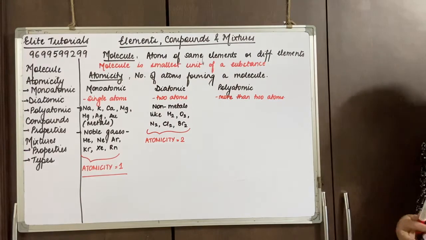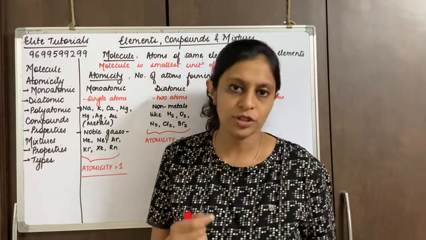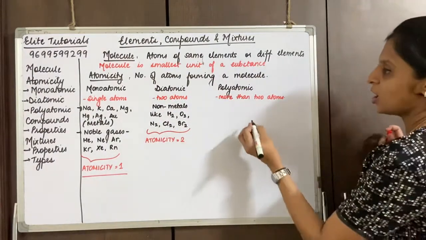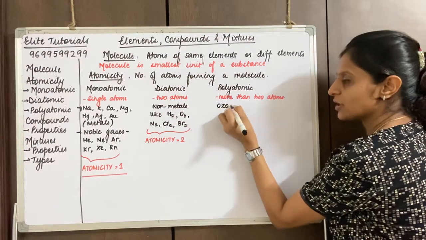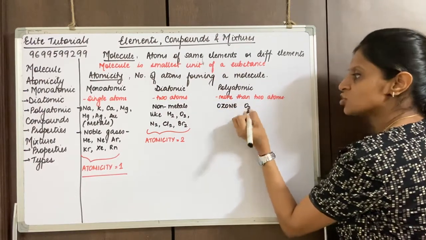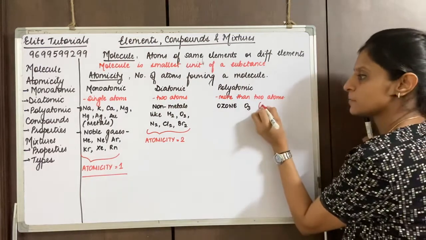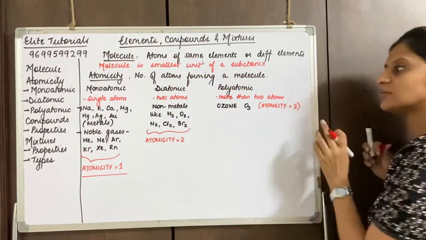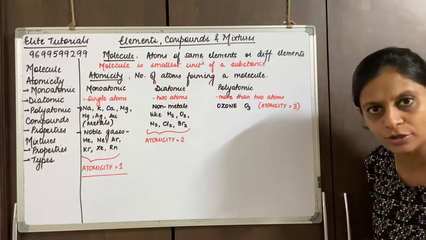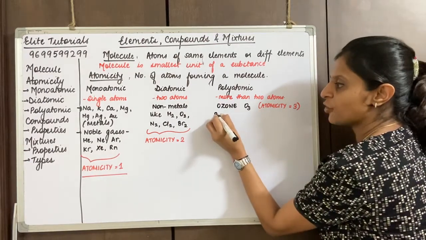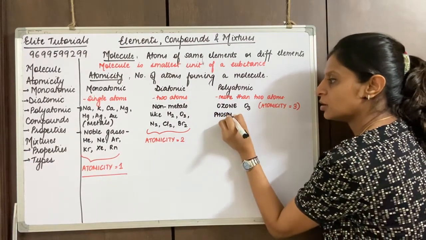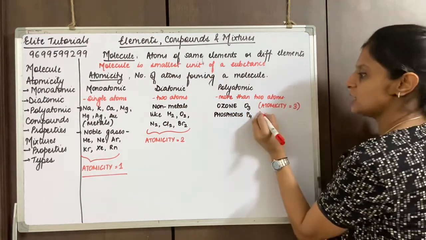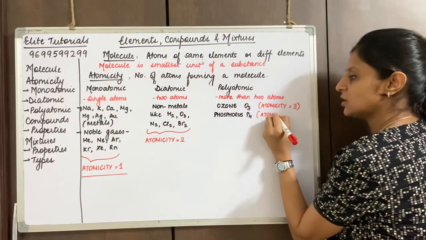Okay. Now polyatomic would be more than 2. You have a few examples over here and these examples have to be learned thoroughly, okay? Two examples have been given in your textbook. The first one is called ozone, that is O3. Over here the atomicity is equal to 3, because 3 atoms of oxygen have combined together to form an ozone molecule. Then you also have phosphorus, that is P4. That has an atomicity equal to 4.